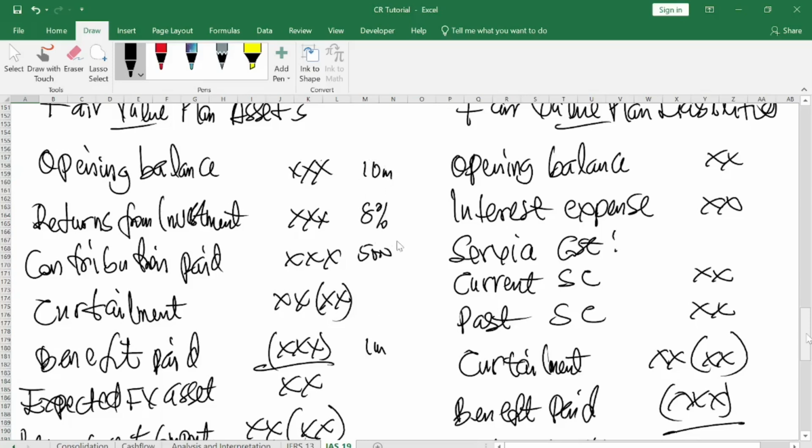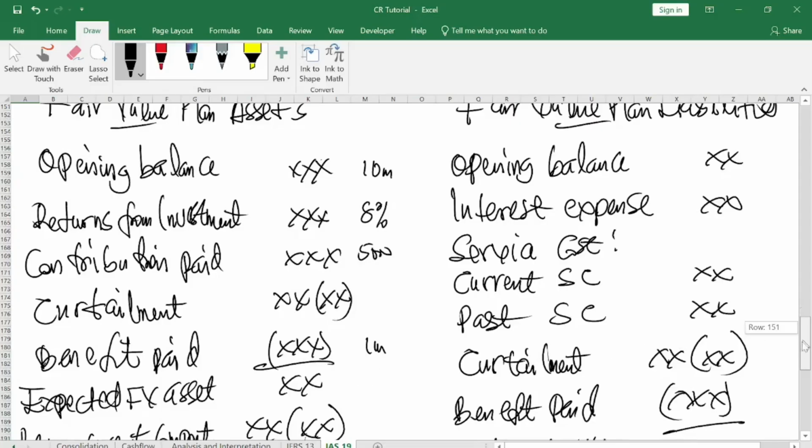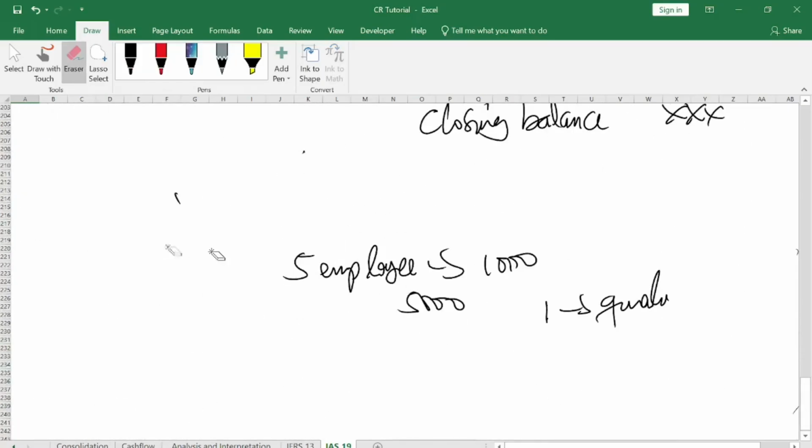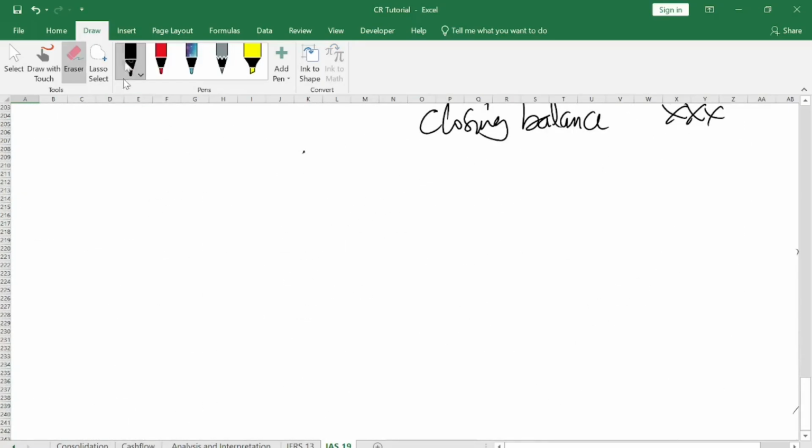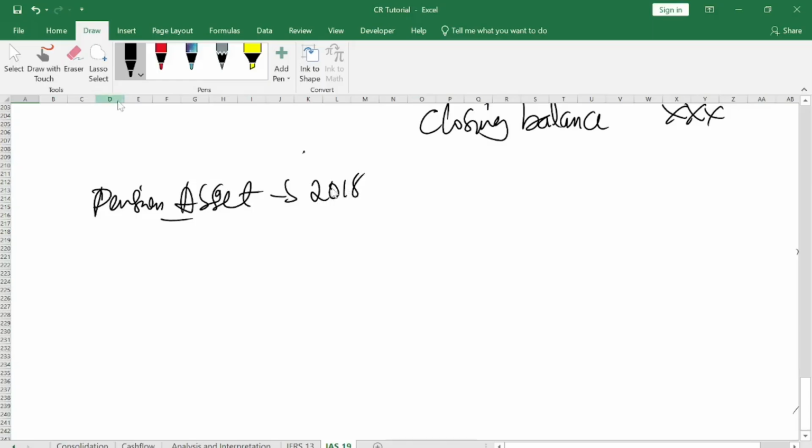So all these projections that you will see here will be done at the beginning of accounting year. You understand? It will be done at the beginning of accounting year. So let me give you this scenario. At the beginning of accounting year, the company has a pension asset like this. Now they have this pension asset from 2018, right? So in 2018 they have a balance of maybe 5,000.